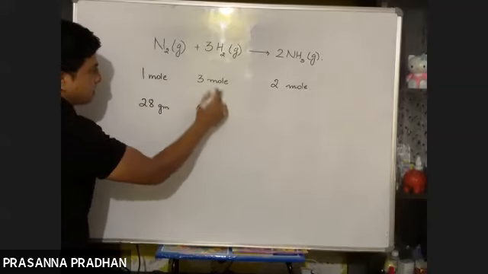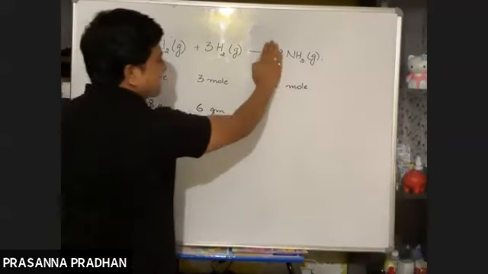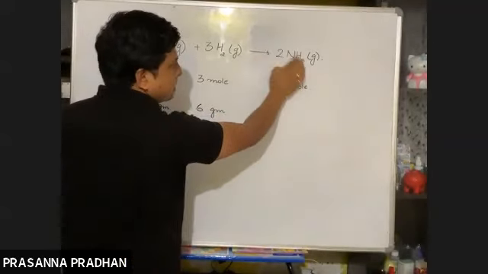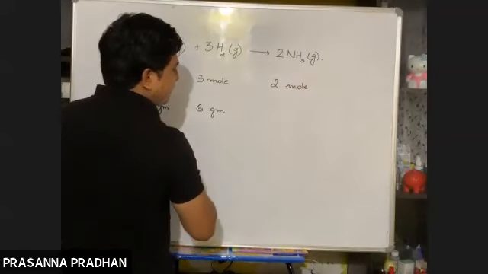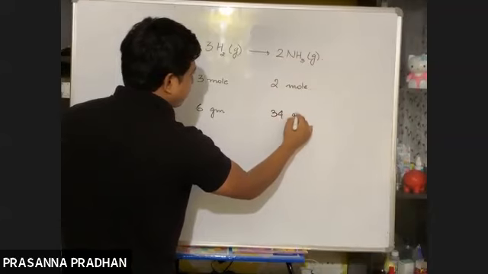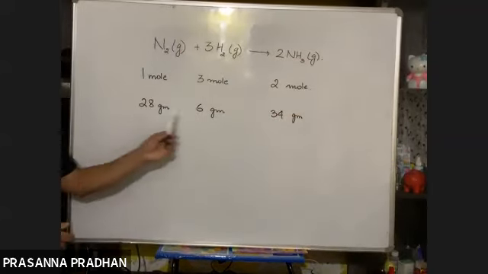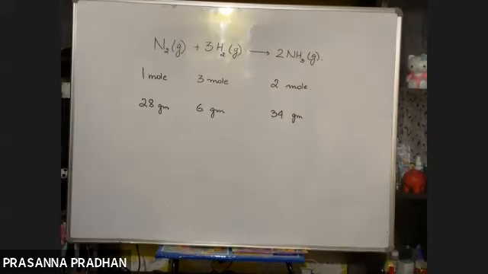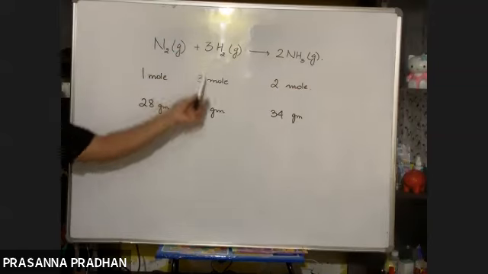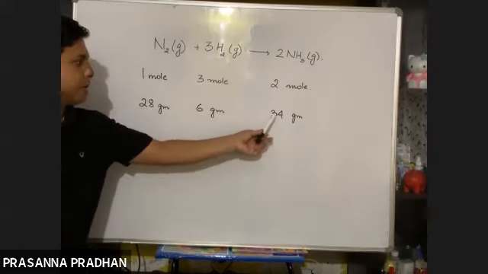So 3 moles of hydrogen is equal to 6 gram. 1 mole of ammonia means 14 plus 3, 17 gram. 2 moles of ammonia means 2 times 17, which is 34 gram. So the stoichiometric coefficients can also be expressed in terms of mass like this. 28 gram of nitrogen completely reacts with 6 gram of hydrogen to give 2 moles or 34 gram of ammonia.